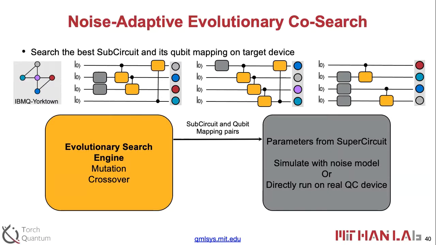The evaluator will get parameters from the SuperCircuit we just trained. And then we can evaluate the SuperCircuit with the qubit mapping on the real quantum machine, or we can use the noise simulator with a noise model. So in that case, we involve the noise information of the target machine in the search loop. After the evaluation, we can feed back the performance of the SuperCircuit and also qubit mapping pair to the evolutionary search engine.